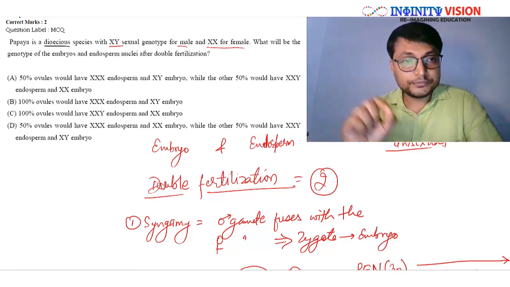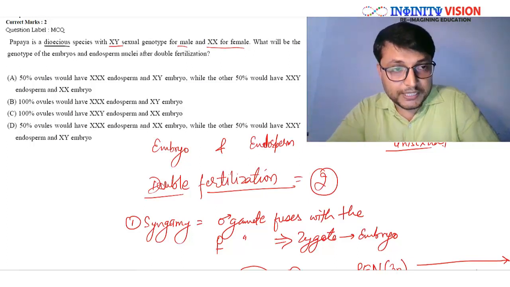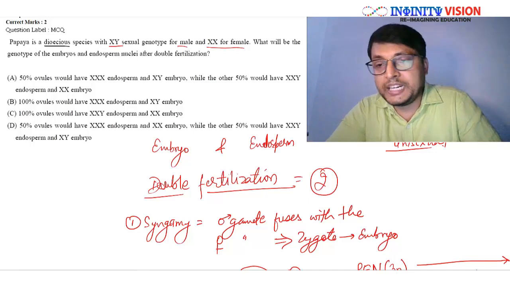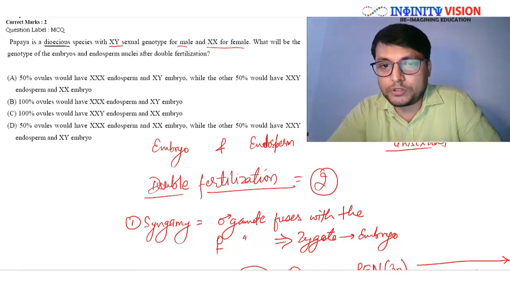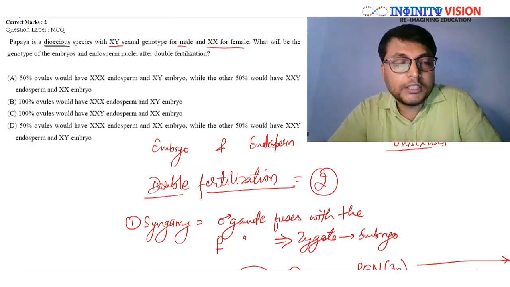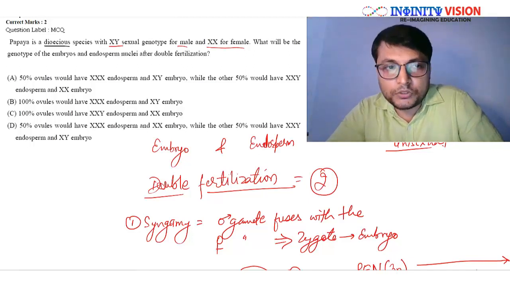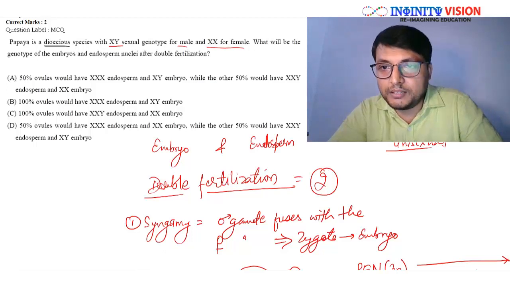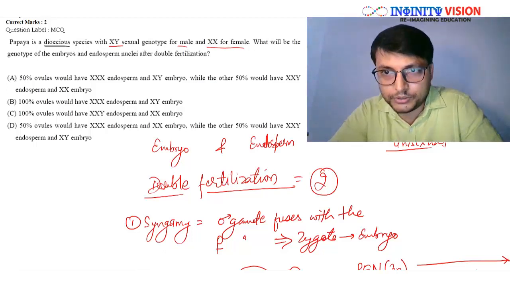Let's see. Option B says 100% ovules would have XXX endosperm and XY embryo. Now we straightforwardly know that this is a wrong option, right? Great. C, 100% ovules would have XXY endosperm and XX embryo. No, this is also wrong. You know that, correct?